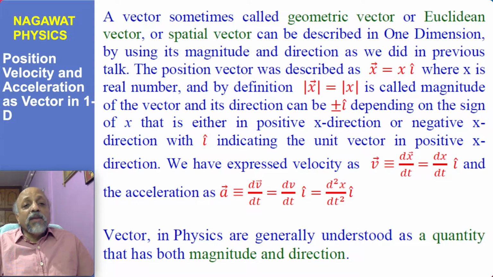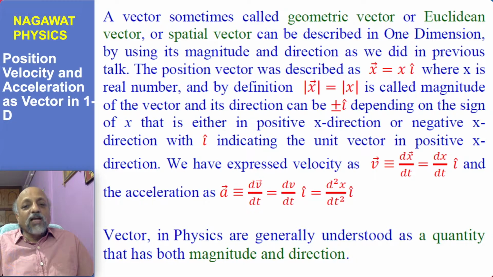So now coming back to the previous discussion, having defined and understood vector in a geometric manner, we come back to what we have learned so far. A vector, sometimes called a geometric vector or Euclidean vector or spatial vector, that should also be remembered. And we have used the word earlier for describing a vector in one dimension.